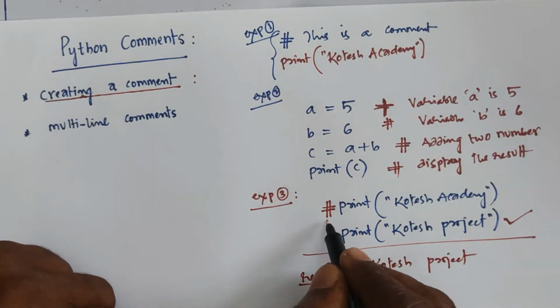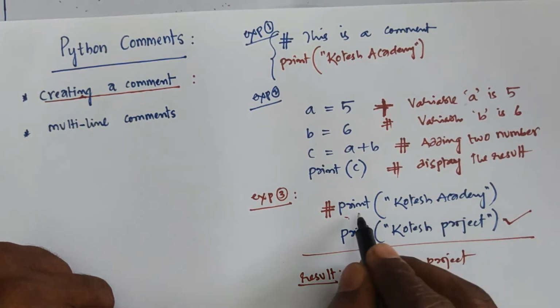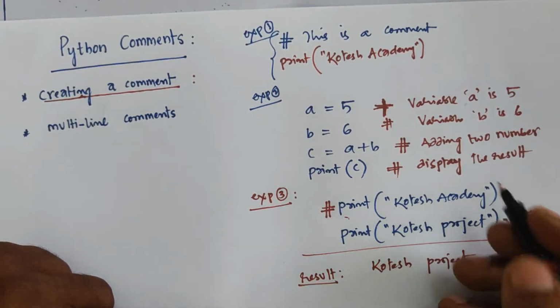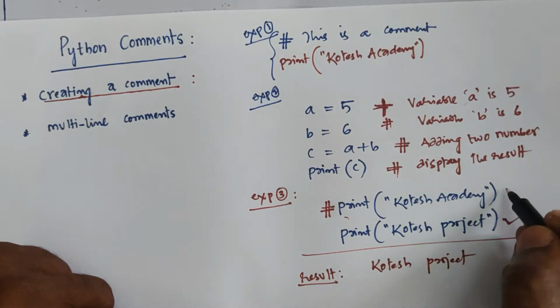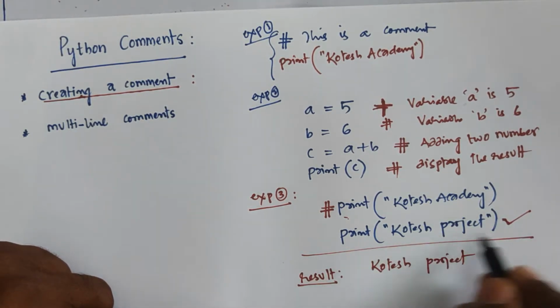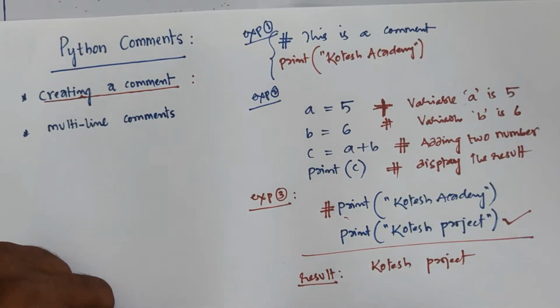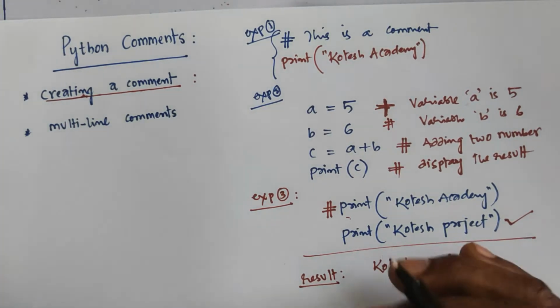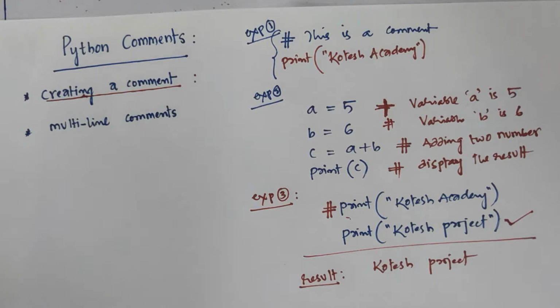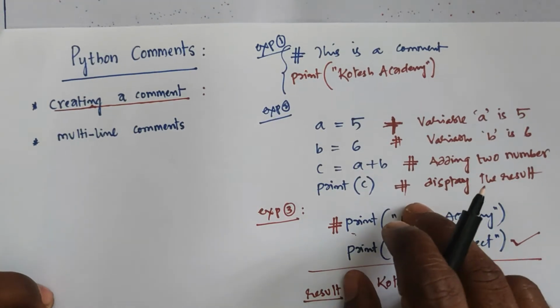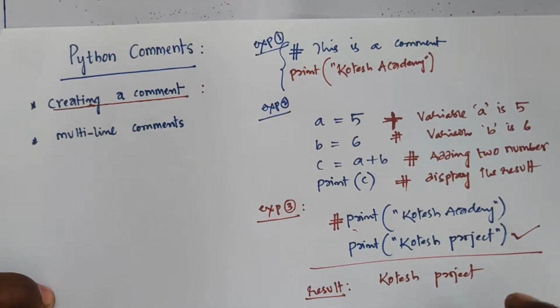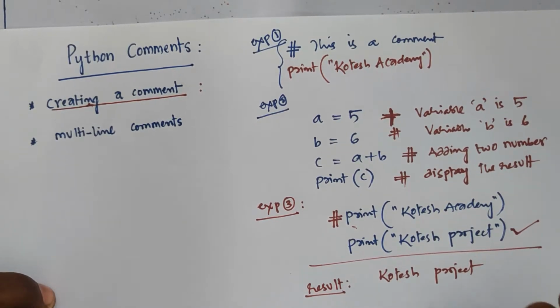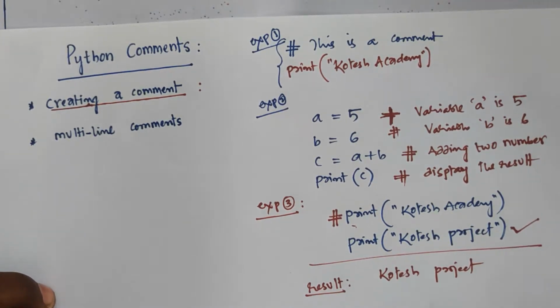Why? Because whenever you use one hash symbol, the rest of the line is considered a comment. This one is simply considered a comment, and only this line is executable. So that is the difference between these. The conclusion is that comments can be placed at the end of a line, and Python will ignore the rest of the line.